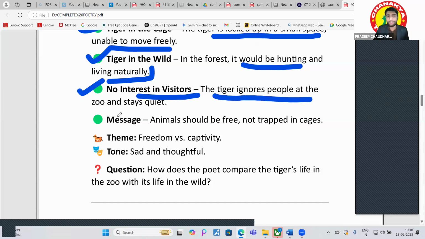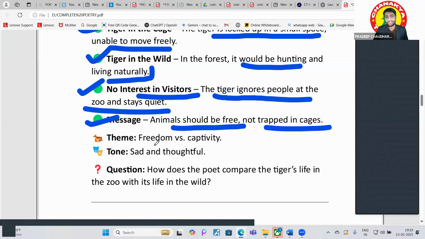The tiger ignores people at the zoo and stays quiet, right? If anyone has some type of sadness, if anyone is gloomy, what will he do? He will just be quiet only, right? He just wants that someday I will go into the forest, and after that I will live independently. What is the message from this? That animals should be free, not trapped in cages, right? So this is the message.